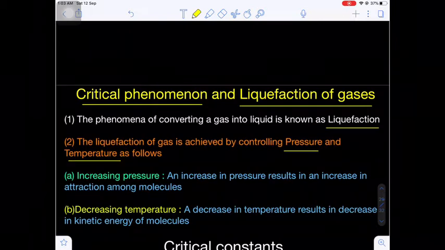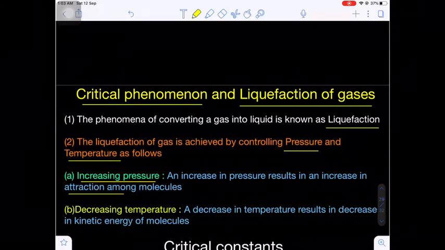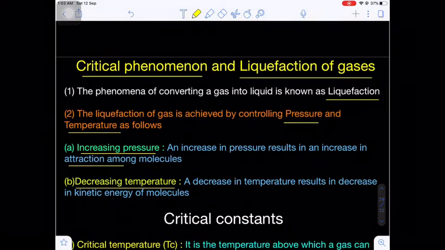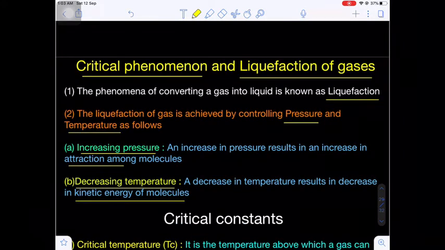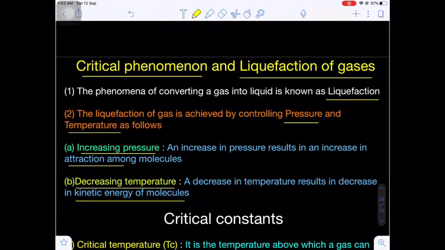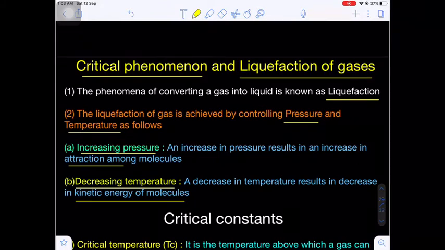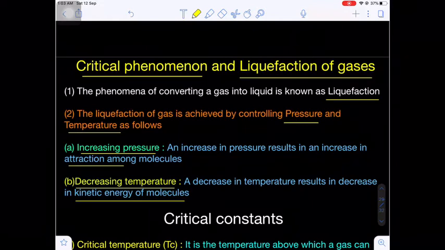What are the conditions of pressure and temperature during the liquefaction of a gas? The first condition, increasing the pressure. While we are increasing the pressure, the intermolecular force of attraction increases, thereby liquefaction of gas takes place. Number 2, decreasing the temperature. When we are decreasing the temperature, the kinetic energy of the molecules decreases, thereby the velocity of the molecules slows down. So the molecules come close together, so liquefaction becomes very easy.